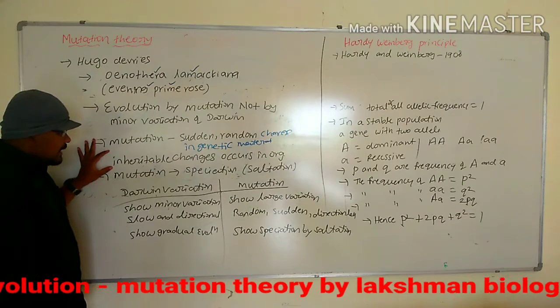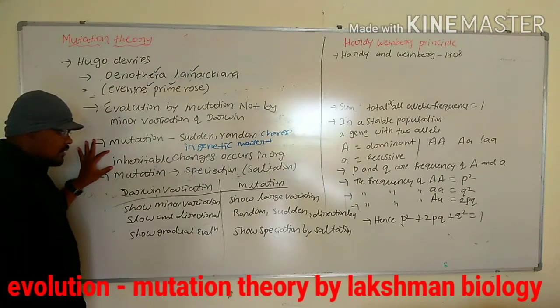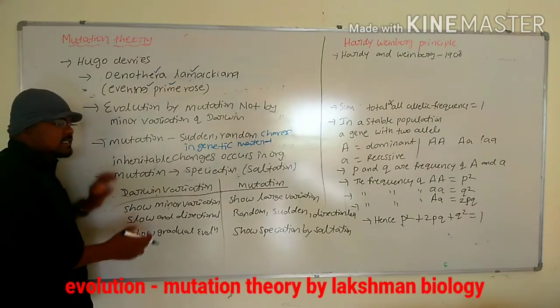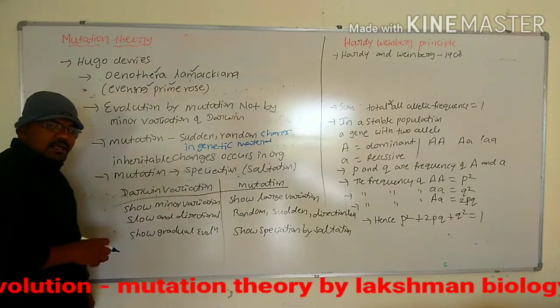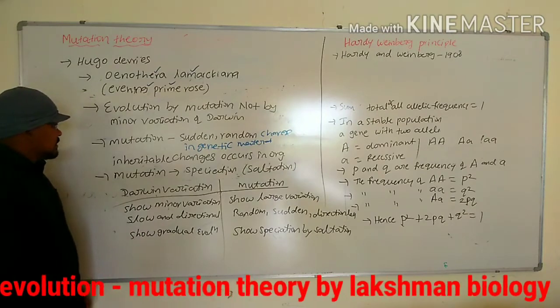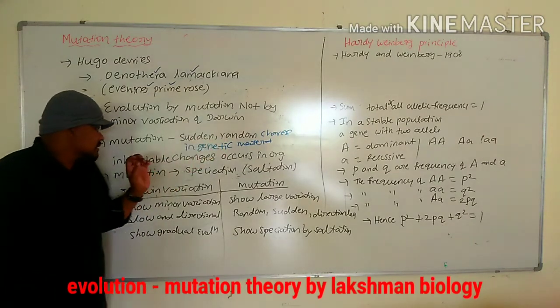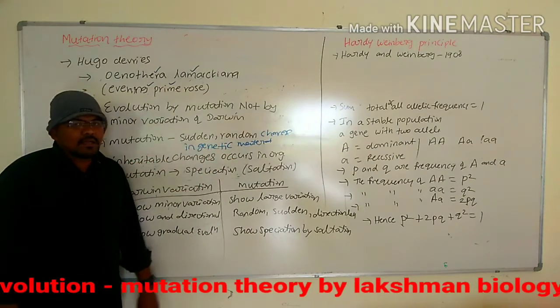These mutations are inheritable. Inheritable means they are transferred from one generation to another generation. Mutations are sudden random changes in genetic material, and inheritable changes that occur in organisms.